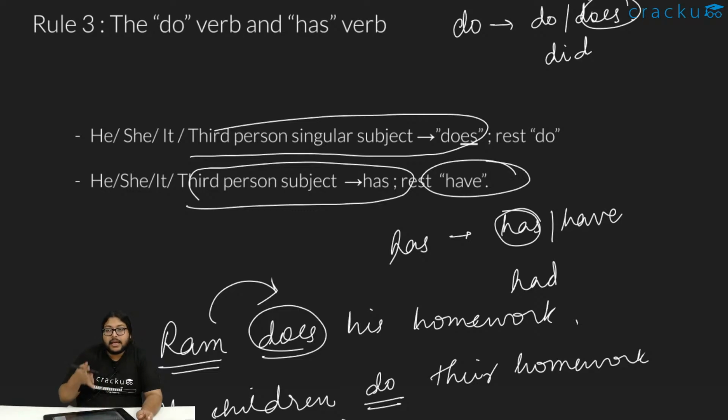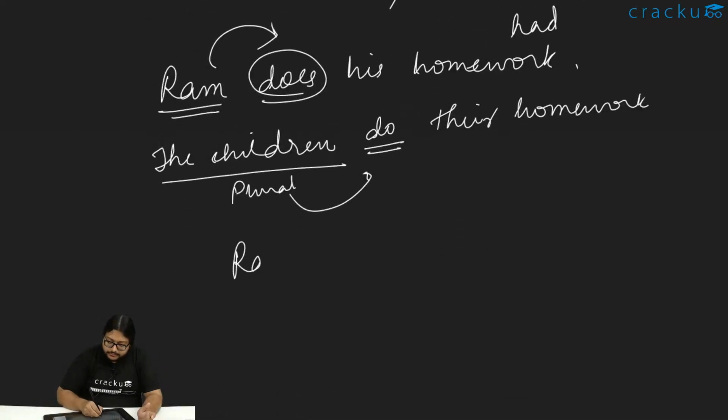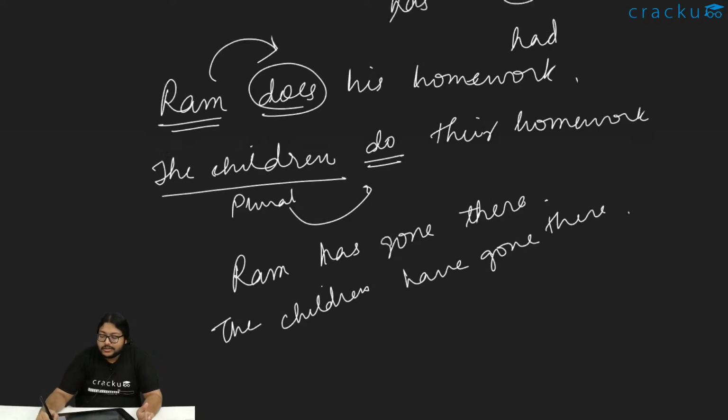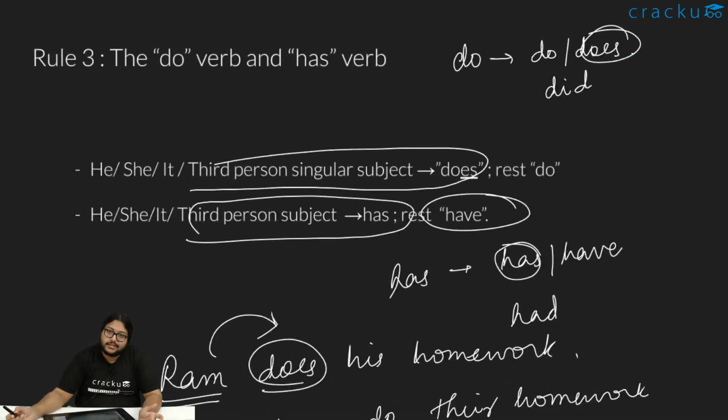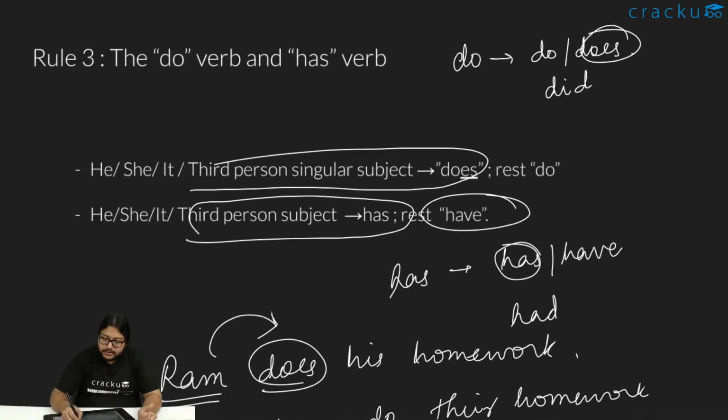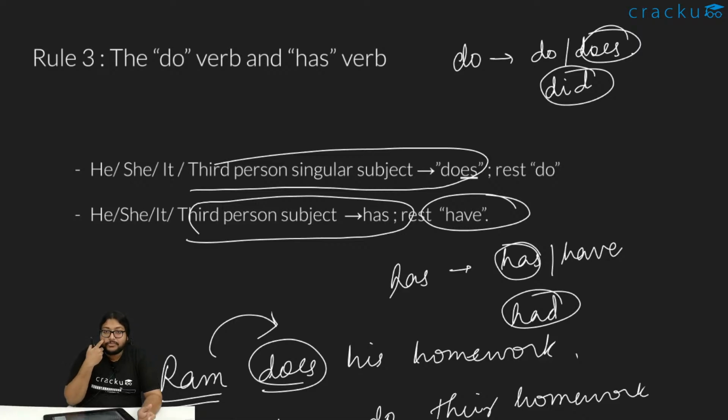Like Ram has gone there. Similarly, the children have gone. There is no distinction in the past tense, for both singular and plural we'll use did or had. This distinction is only for the present tense.